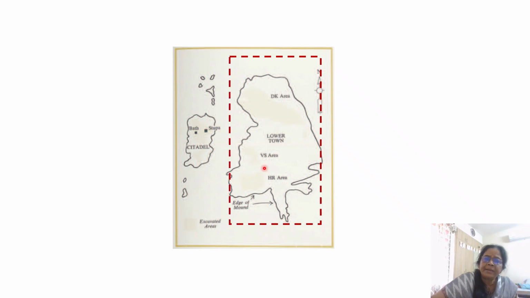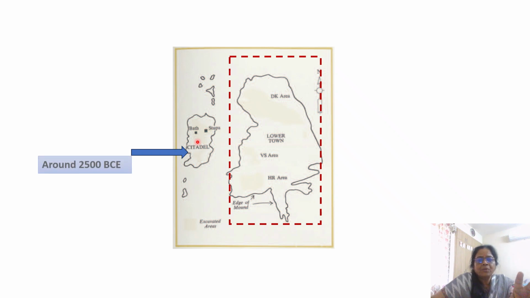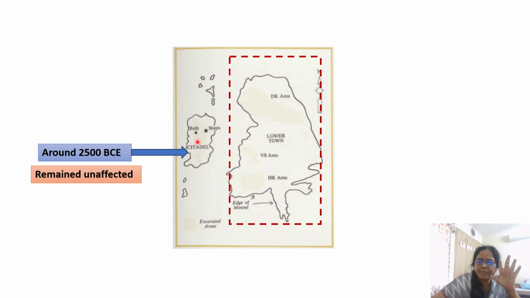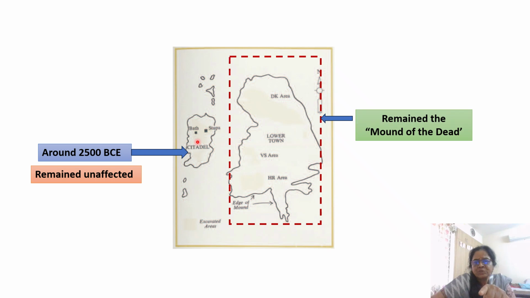Only within this area has the impact been seen. Whereas the original, that is what you see as the Great Bath or the great monuments of Mohenjo Daro, are all remaining intact. And this came up in the mature phase, around 2500 BCE, and it has remained unaffected. This one has been affected.